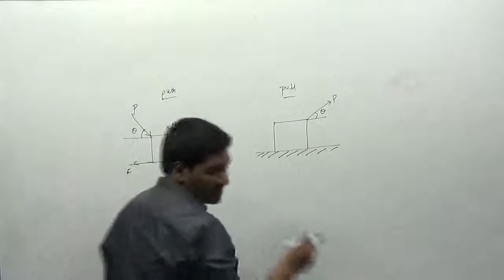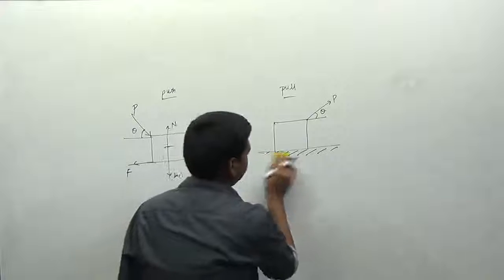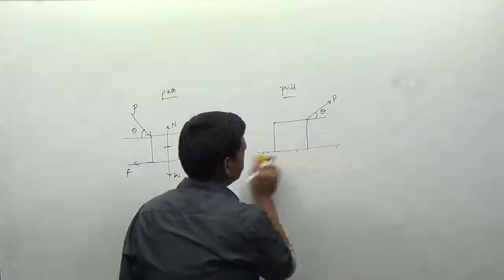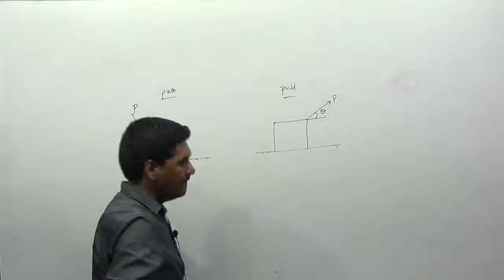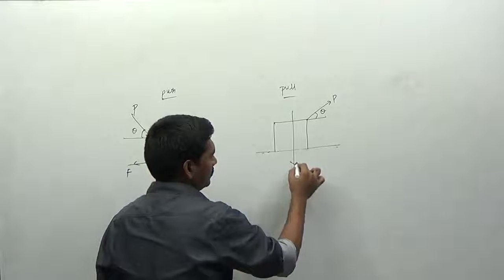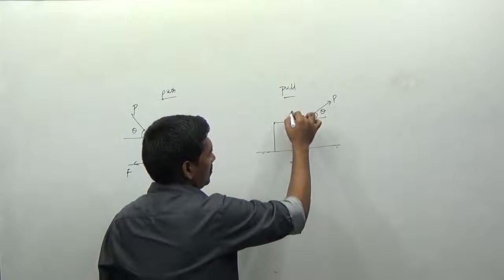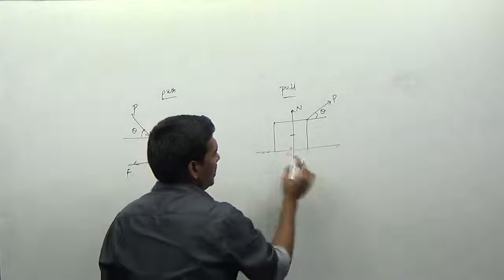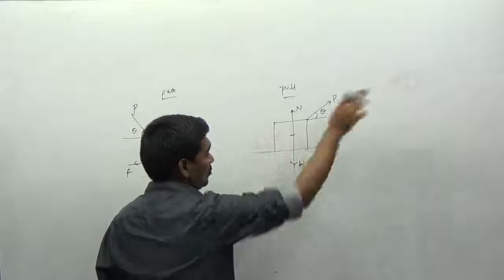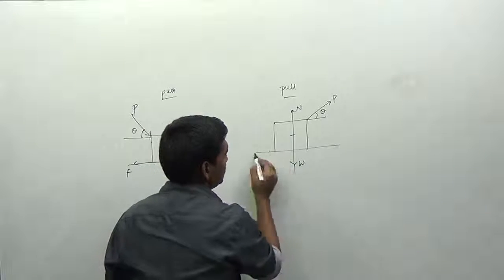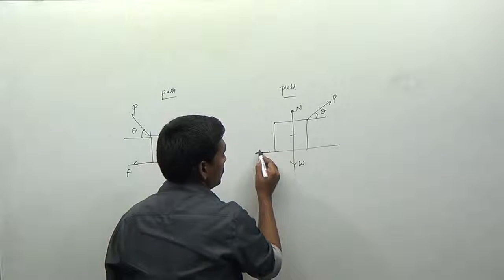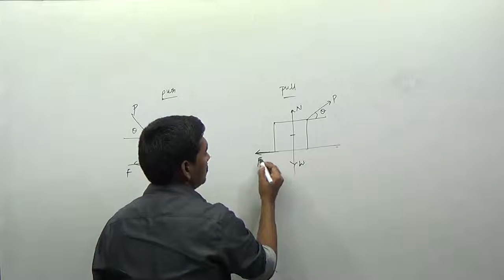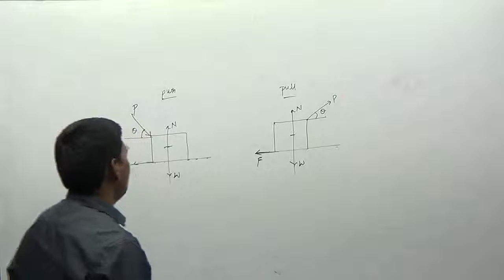And here we can write, for this body, weight acting downward, normal reaction acting upward, and frictional force. See, we are applying the force towards this direction. Frictional force will be acting in this direction here. And if you observe carefully, in both cases, frictional force is acting in the same direction only.